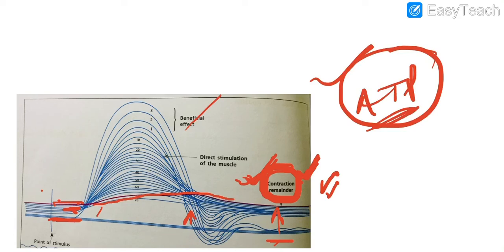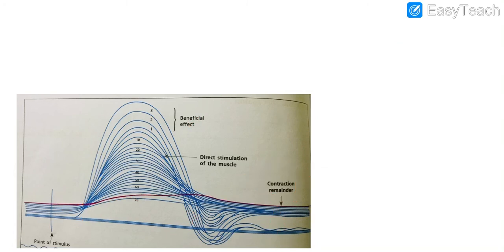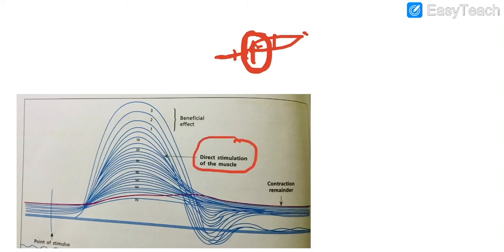Now, what can be the other question? The other will be, what is the site of fatigue? The initial site of the fatigue in this nerve muscle preparation is neither the nerve nor the muscle, but the in-between part, the neuromuscular junction. Means the first and foremost site of the fatigue is the neuromuscular junction. How will you prove it? The proof is, see, there is one more thing you can see over here. Direct stimulation of the muscle.